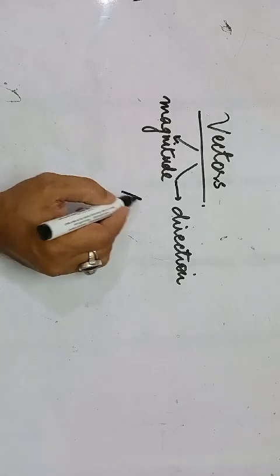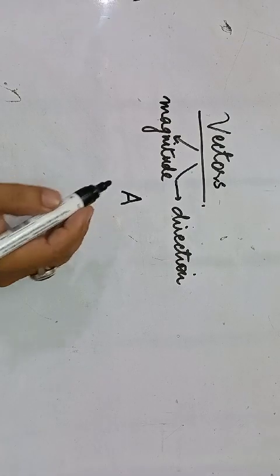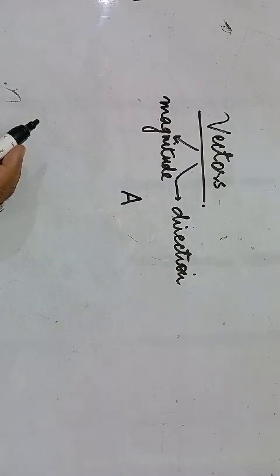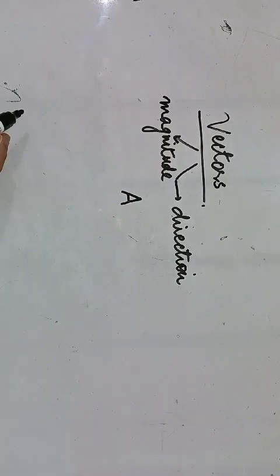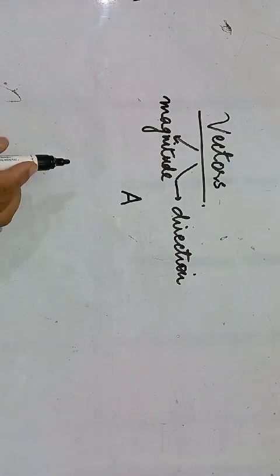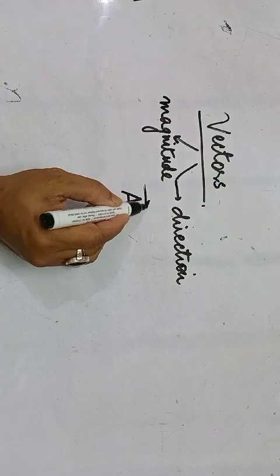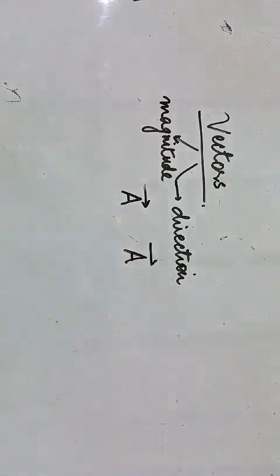Now let's say that we are denoting the vector by a capital letter A. There is a particular way in which a vector is written. You may be able to write a scalar quantity simply by writing the letter A, but it will not be the same case when you want to represent a vector A. Whenever you want to represent a vector A, you will write it with an arrow at the top, either like this or like this.